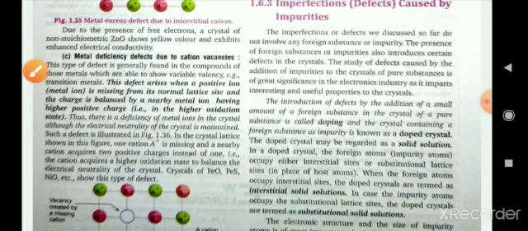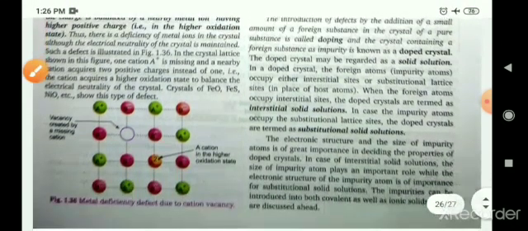so metal deficiency defect due to cation vacancy. So in which what happens, a cation will